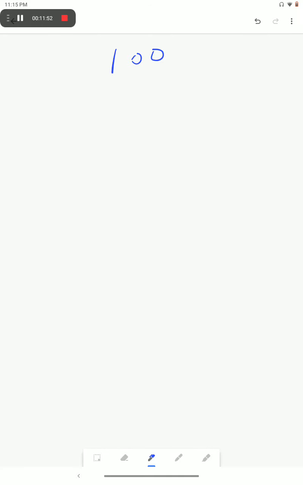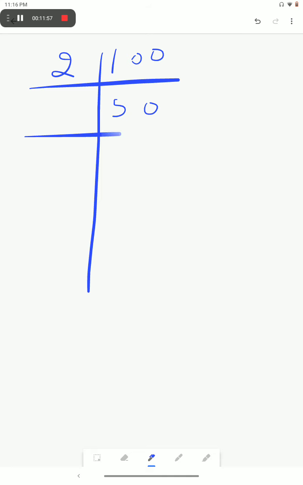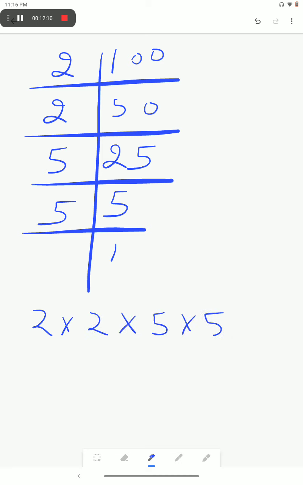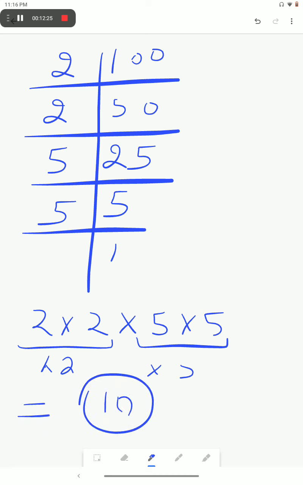Next is 100. Find its prime factors. 2 5s are 10, 2 0s are 20, 2 25s are 50, then 5 5s are 25, 5 1s are 5. What are its prime factors? 2 into 2 into 5 into 5. For making it a perfect cube, by what number will we have to multiply it? It is not forming a triplet, so we will have to multiply it by 2. And this number should be multiplied by 5. So in all, we will have to multiply it by 10 for making it a perfect cube. Okay.